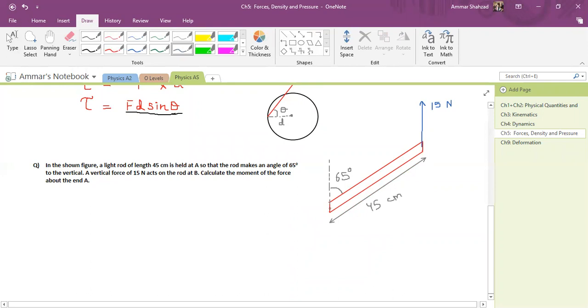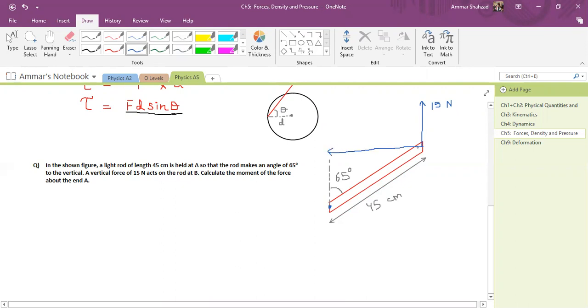So this is my pivot, right? This is my pivot over here. This is the moving point. So I will need to find the perpendicular distance. To do that, if this is my force, perpendicular to this means basically this distance. I have to find this distance.